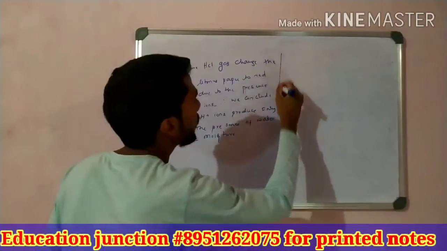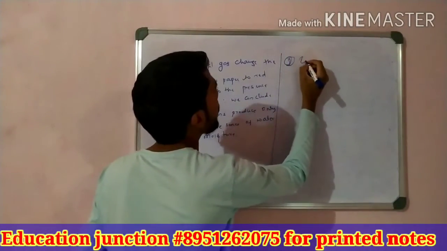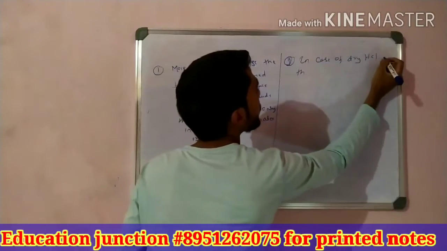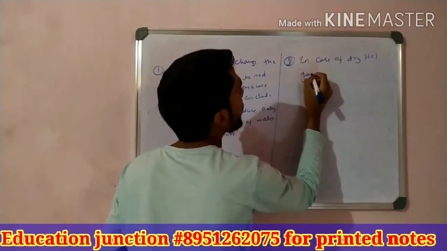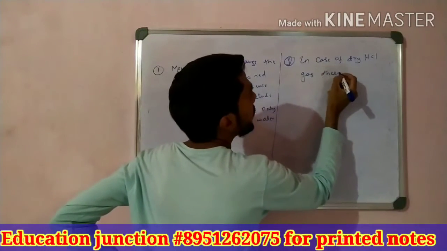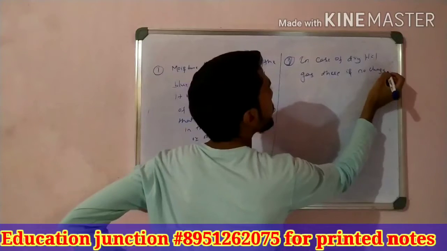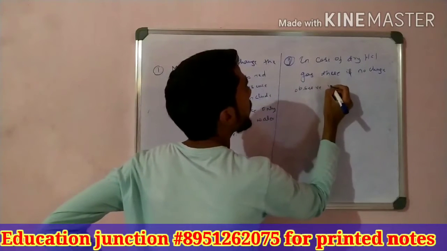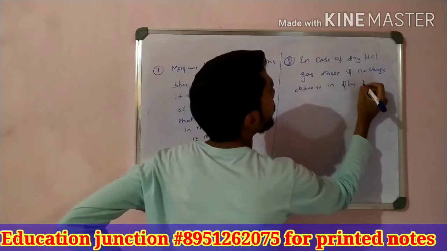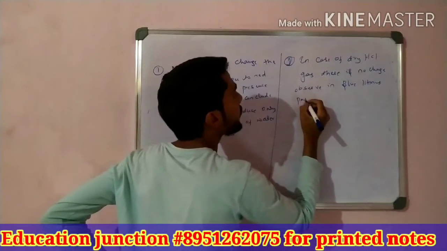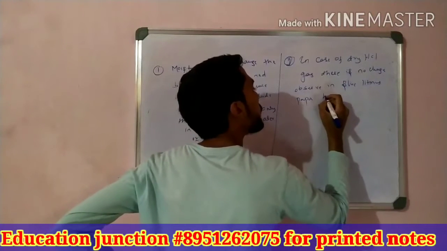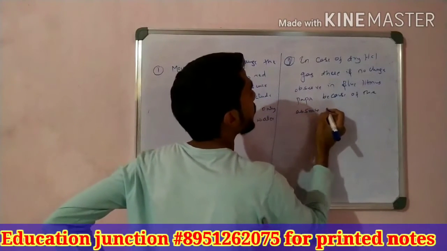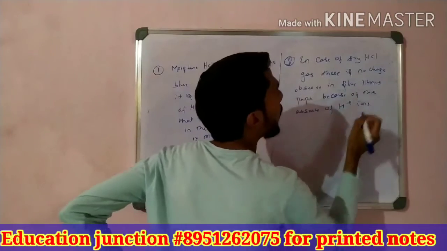Okay, so I take the second point here. In case of dry HCl gas, there is no change observed in blue litmus paper because of the absence of H plus ions.